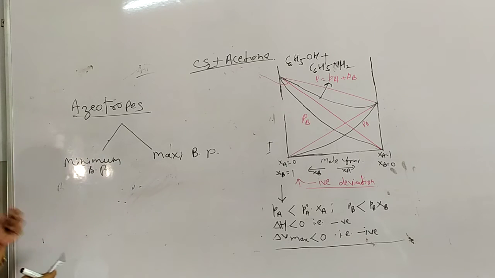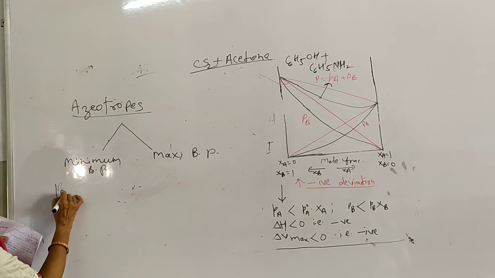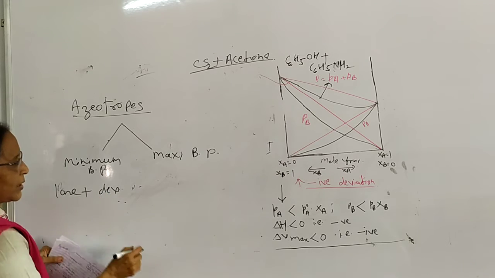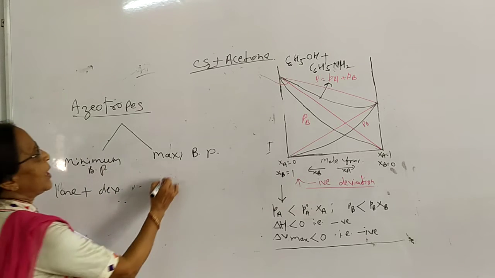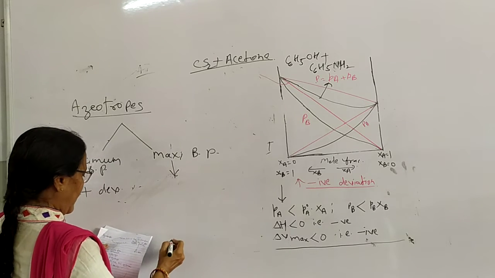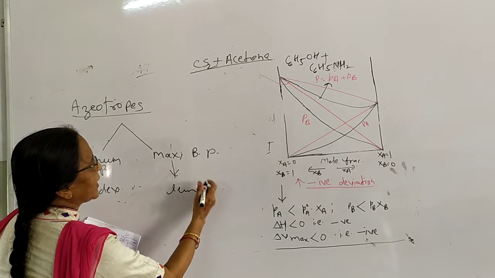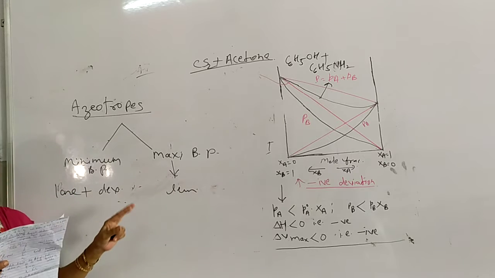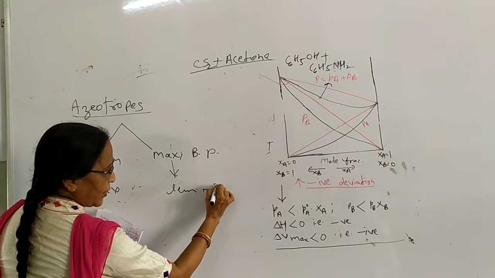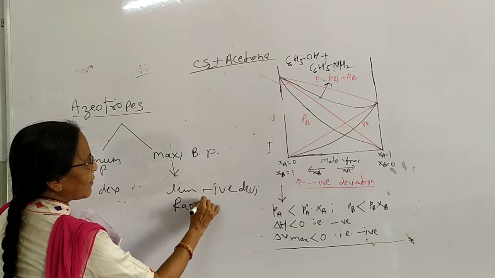At minimum boiling point, there is large positive deviation from Raoult's law. And at maximum boiling point, there is large negative deviation from Raoult's law. The word Raoult's law is very important.